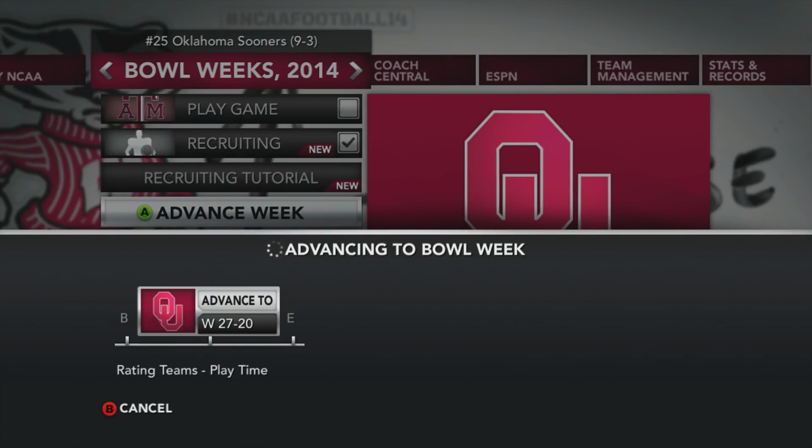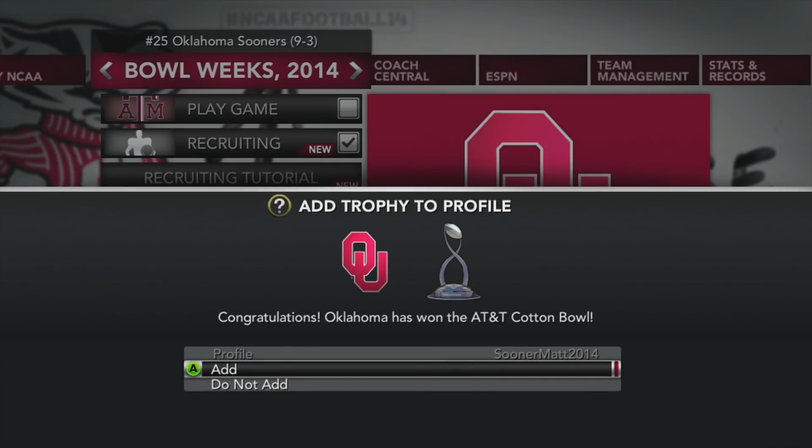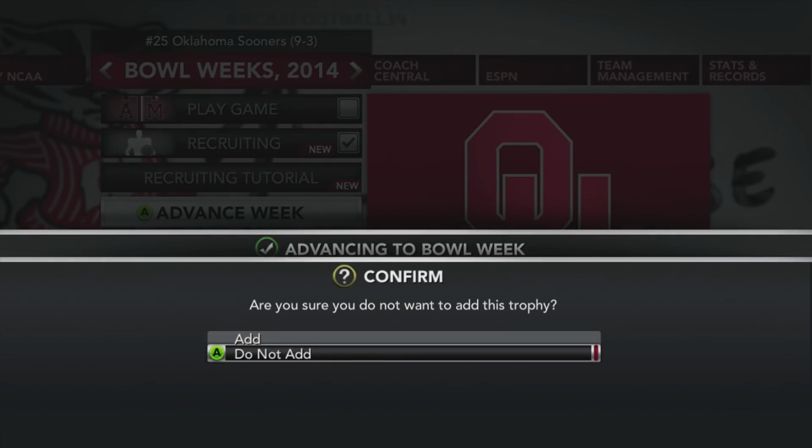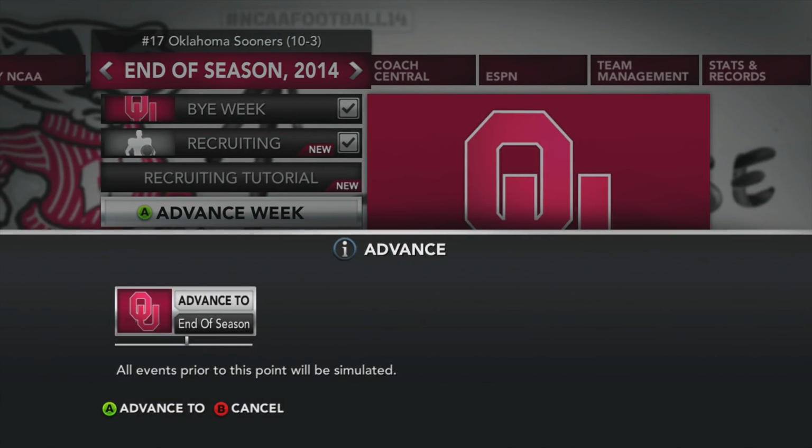And OU wins over number 5 Texas A&M 27-20. That's a good way to cap off your season, get into double-digit wins. You'll love to see it, especially if you're a Sooner. You're used to double-digit wins. You really should have beat Oklahoma State there at the end of the season. That's a very shocking end to the season. Let's see how the record books shake up. Were there any changes? They got the Cotton Bowl trophy, yes. No record book changes, so not the best year for OU this year.